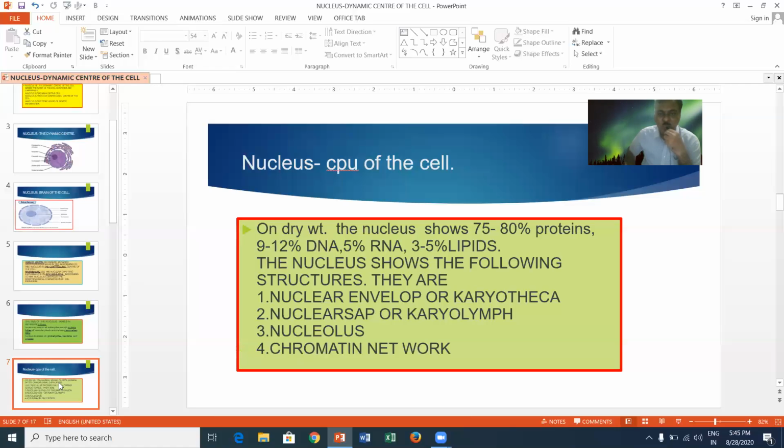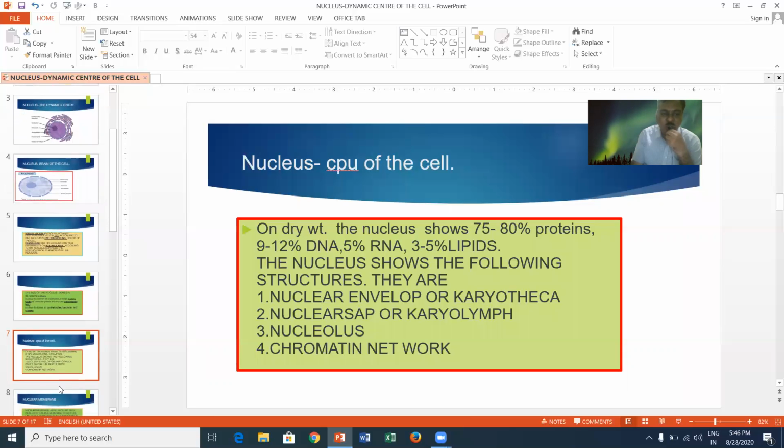The nucleus shows the following structures: the nuclear envelope or karyotheca, or nuclear membrane; the nuclear sap or karyolymph or nucleoplasm; the nucleolus; and the chromatin network. These are the four important components of the nucleus.